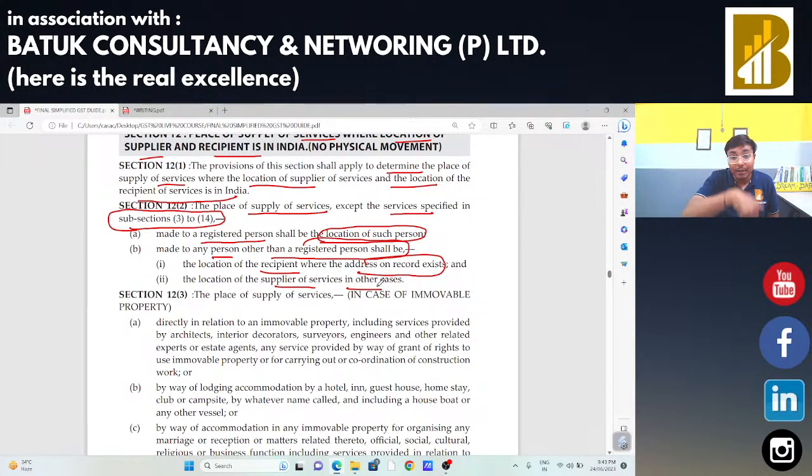In case of import, the place of importer will be treated as place of supply. In case of export, the place outside India will be treated as the place of supply. In case of services, if the counterparty is registered, the registered address will be the place of supply. If the counterparty is not registered and the address is available on the records, that address will be treated as the place of supply. And if that address is not available, then the place of supply will be treated as the place of supply. Now sir, section 12 subsection 3 to section 12 subsection 14, there are multiple situations available,